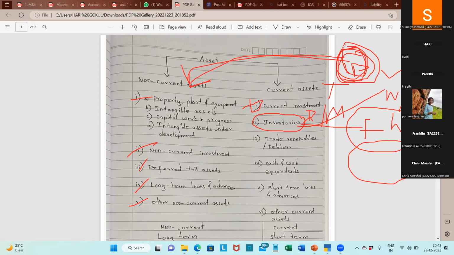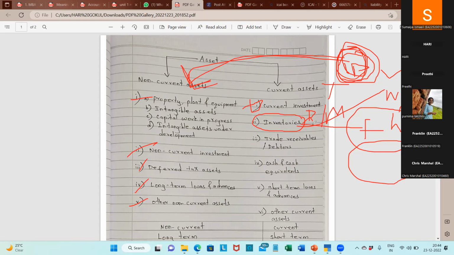So if I purchase for the business purpose, the most important thing is utilizing it for the business. To run the business, I need a laptop. To run the business, I need a transport vehicle. So I purchased this tempo traveler so I can transport my goods. If I purchase assets to run my business, they come under non-current classification. Okay.